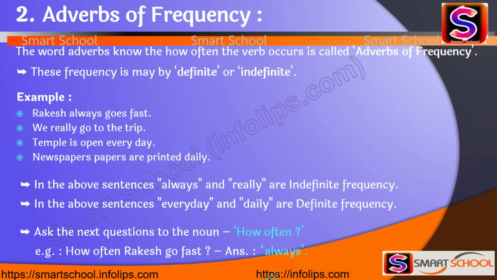Ask the question to the noun, that is, how often. Suppose we take the first example, Rakesh always goes fast, and if we ask the question how often does Rakesh go fast, then we get the answer always. That's why always is an adverb of frequency.